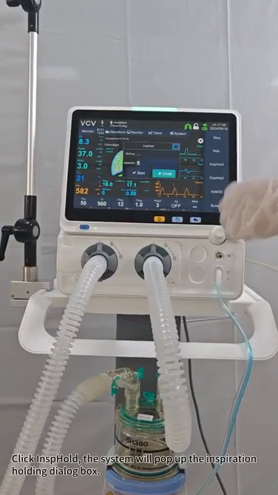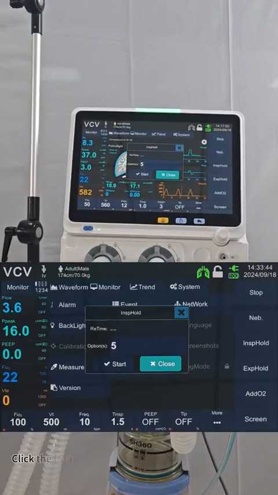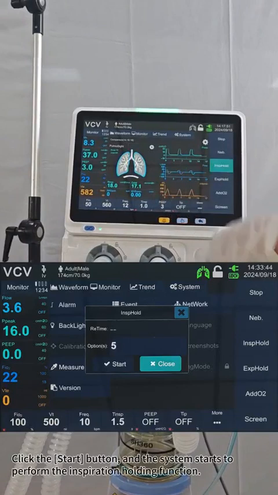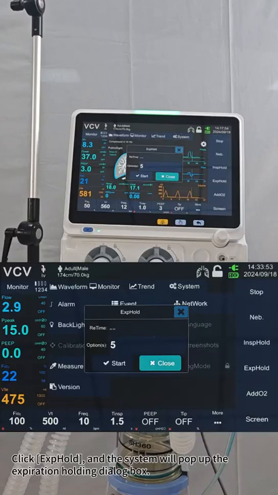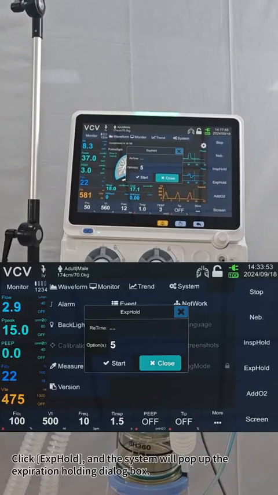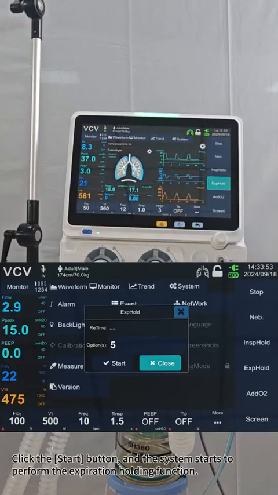Click Ins hold, the system will pop up the inspiration holding dialog box. Click the Start button, and the system starts to perform the inspiration holding function. Click EXP hold, and the system will pop up the expiration holding dialog box. Click the Start button, and the system starts to perform the expiration holding function.